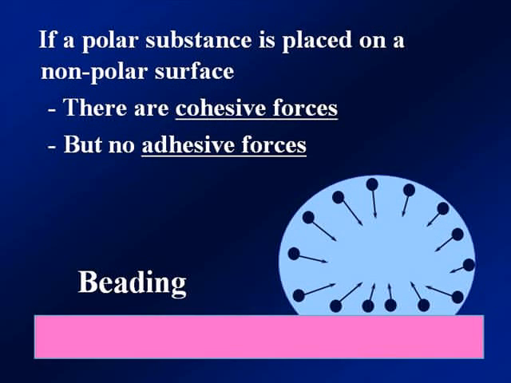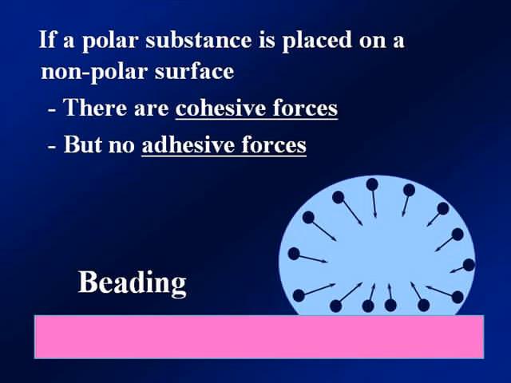Beading is another effect of the intermolecular forces of water, the hydrogen bonding. If a polar substance is placed on a nonpolar surface, there are going to be cohesive forces, forces between like molecules, but there won't be any adhesive forces, forces between unlike molecules.